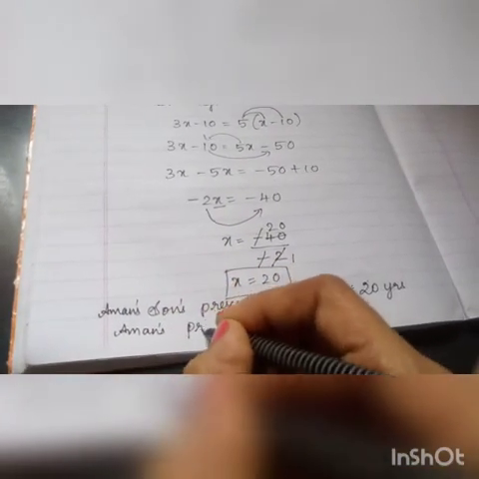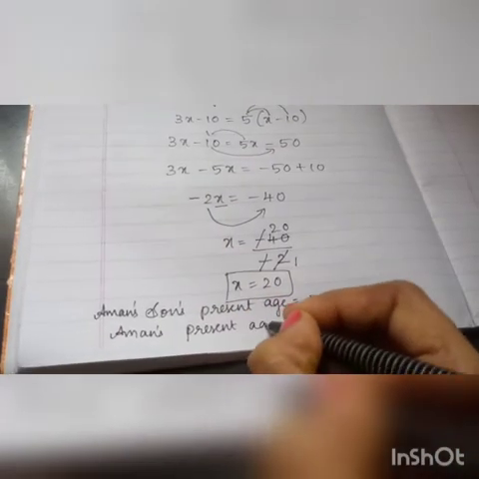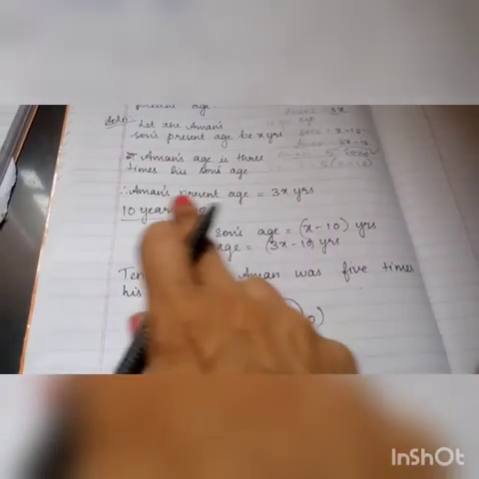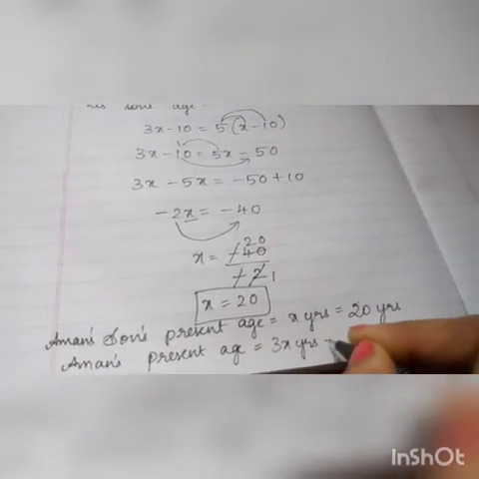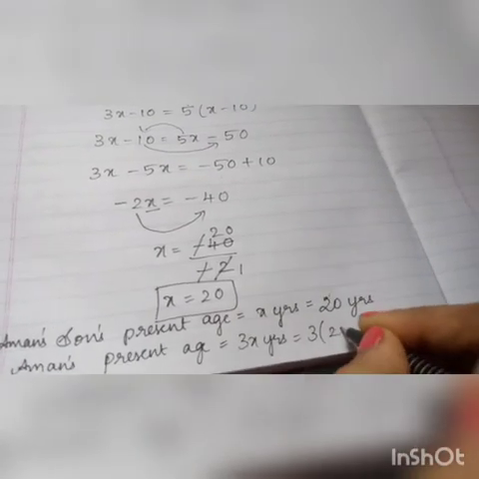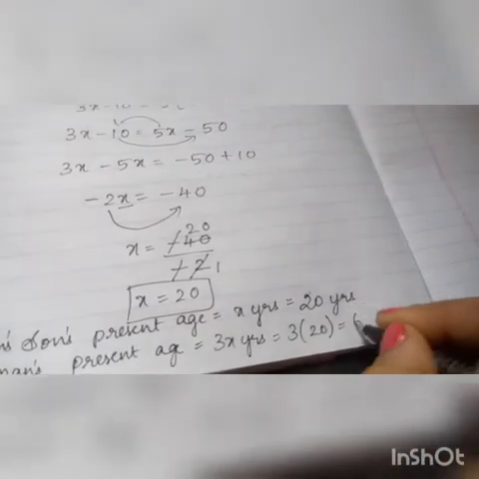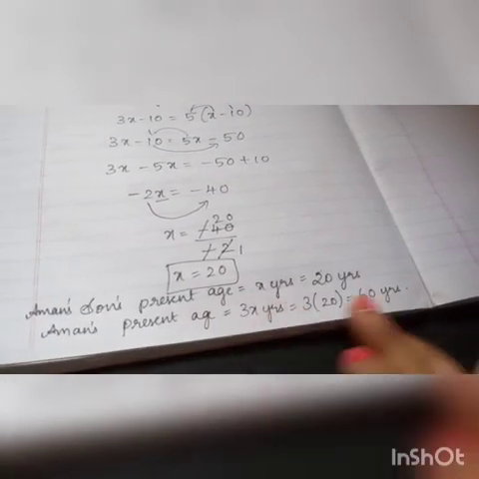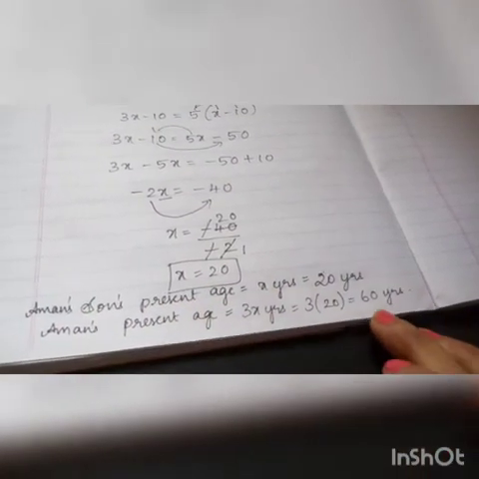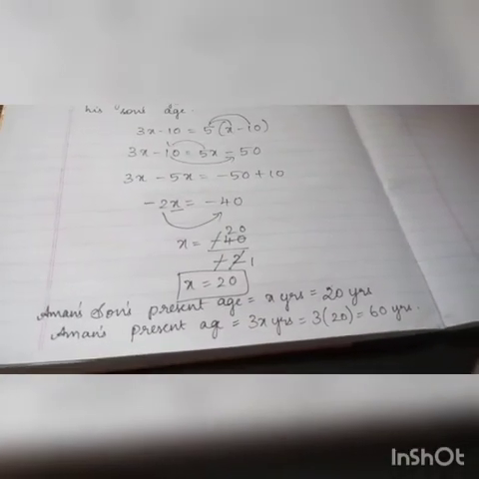Aman's present age is 3x years. 3 into x, 20. 3 twos are 60 years. So what is Aman's present age? 60 years. Son's age is 20 years. Aman's age is 60 years. Understood, children?